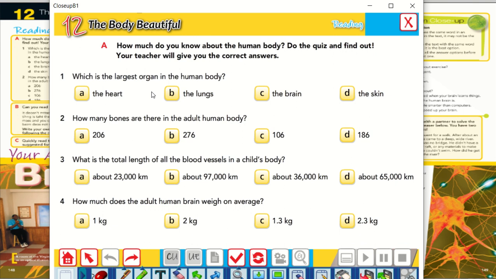So here we have 4 questions about the human body. This is a quiz for you. We have 4 options in each question. First, I want you to read each question by yourself individually and try to choose the best answer. After you have finished answering the questions, you can check your answers online. You can Google them and try to find the answers. Now you can pause the video. I'm going to give you time to answer these questions.